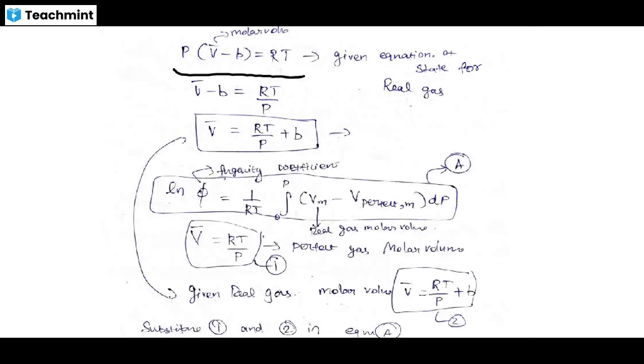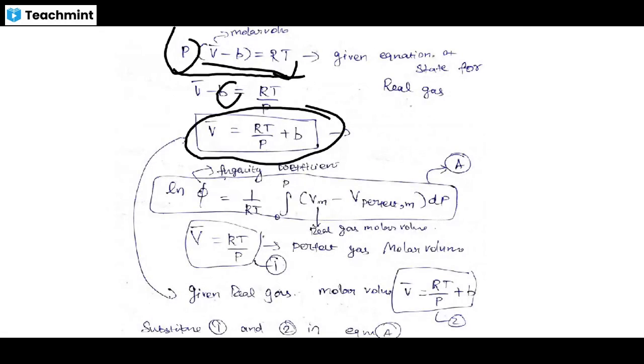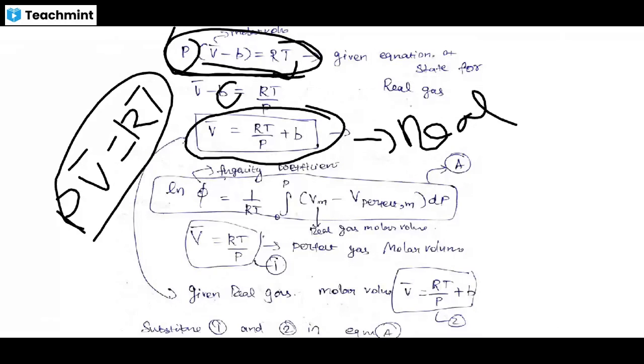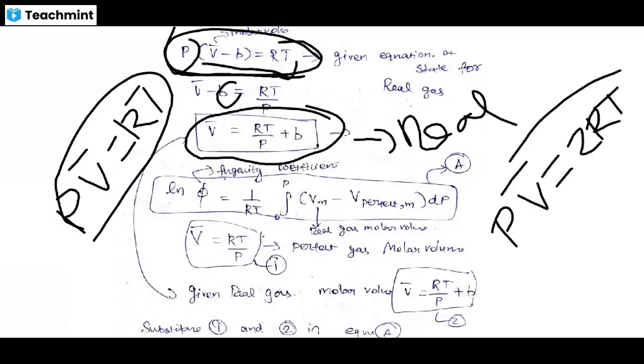Slightly modified, you take P below, and then minus B becomes plus B, and we get V bar for the real gas. This is the equation of state. For an ideal gas, the equation of state is PV bar equals RT, so don't forget it. For the compressibility factor, PV bar equals ZRT, which is used for the real gas.